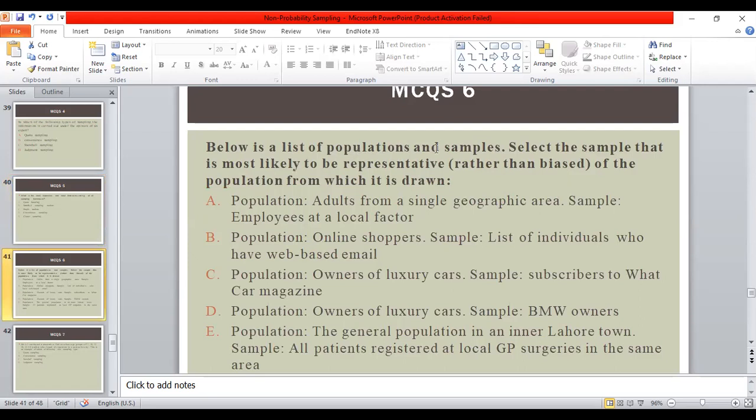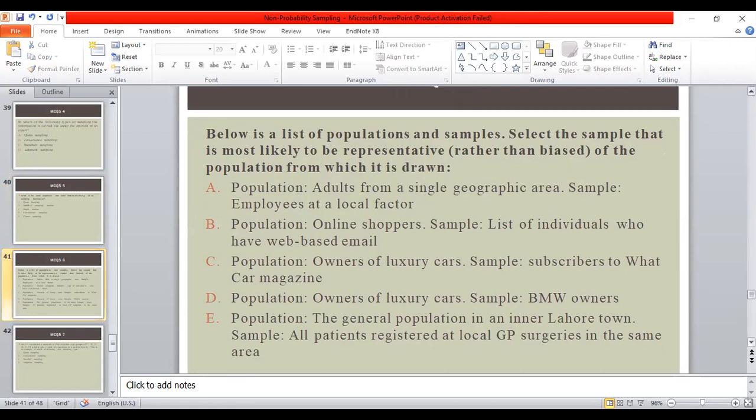Below is the list of populations and samples. Select the population which is most likely to be representative rather than biased of the population from which it is drawn. It means there is a population and then it presents the sample. Correctly identify the population and sample which represent representativeness rather than bias.